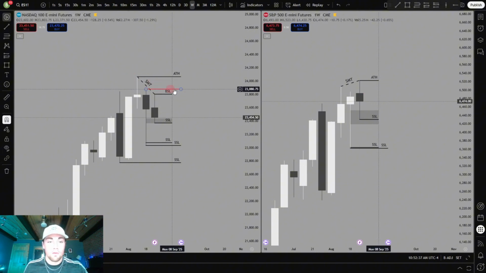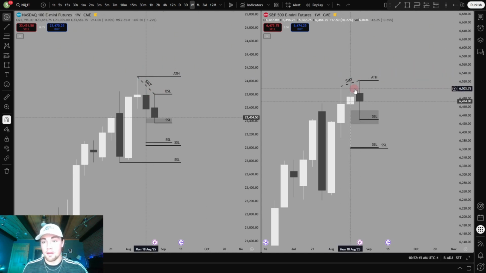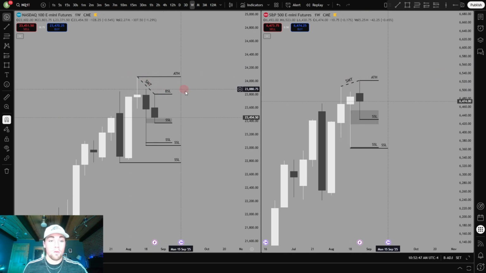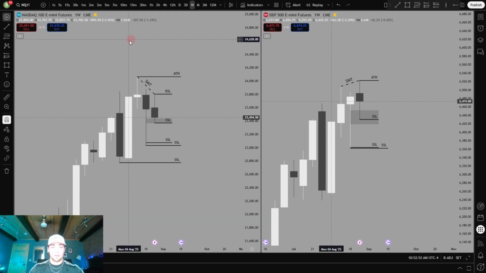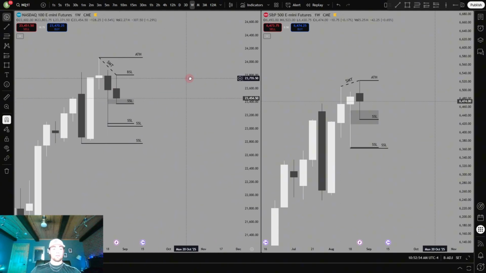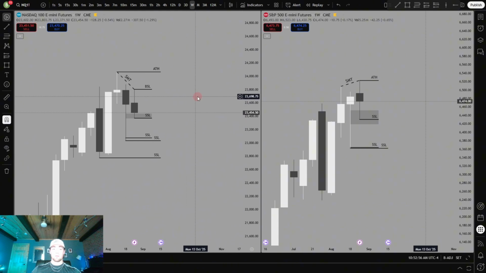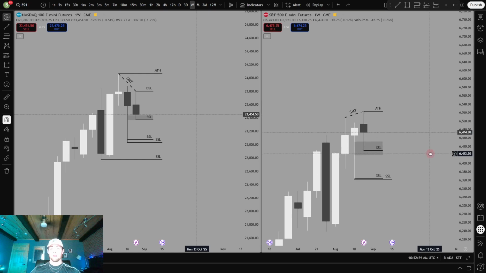Also, last week, NASDAQ did not take out all-time highs, but ES did. So we put in a weekly bearish SMT as well, giving me more bearish confirmation. So I have a fairly strong bearish bias for this week.